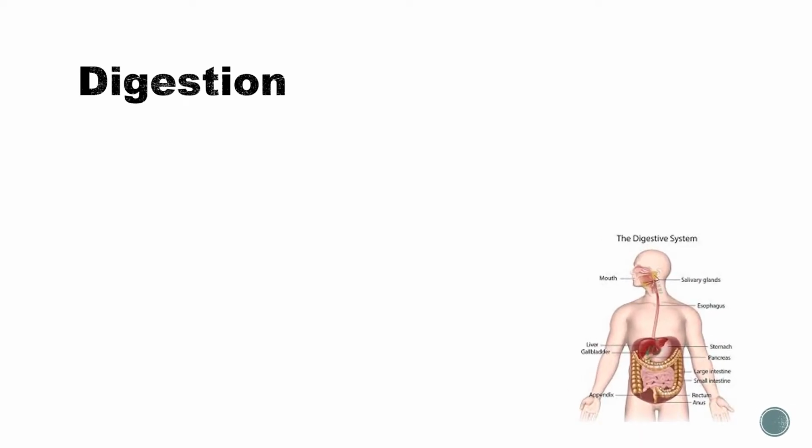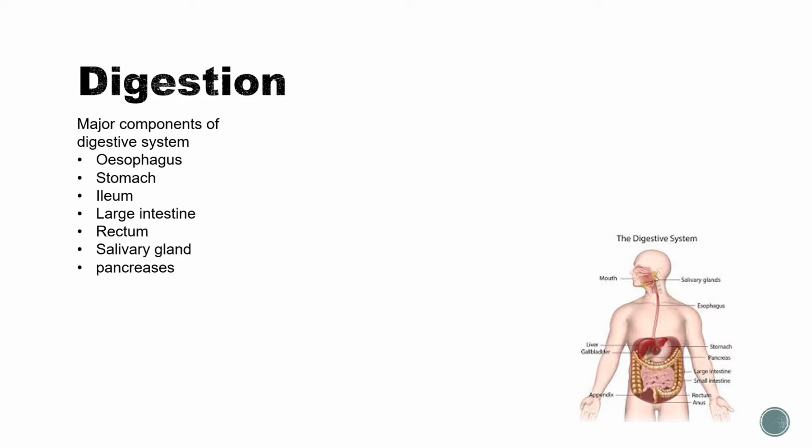Digestion. Now this is a little diagram of the digestive system, and you have the esophagus, stomach, ileum, large intestine, rectum, salivary gland, and the pancreas.